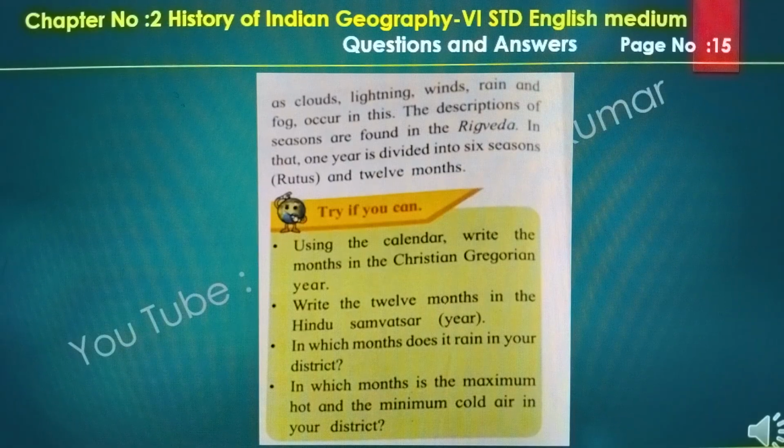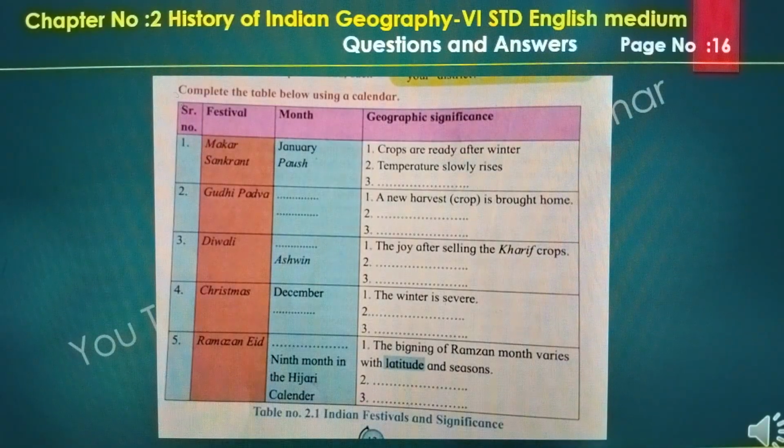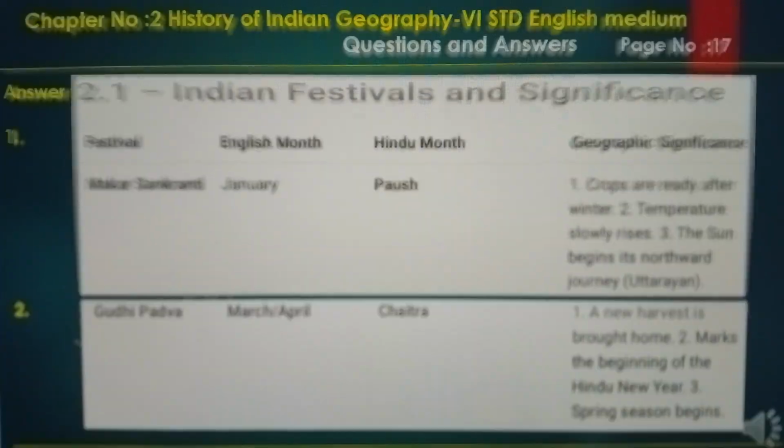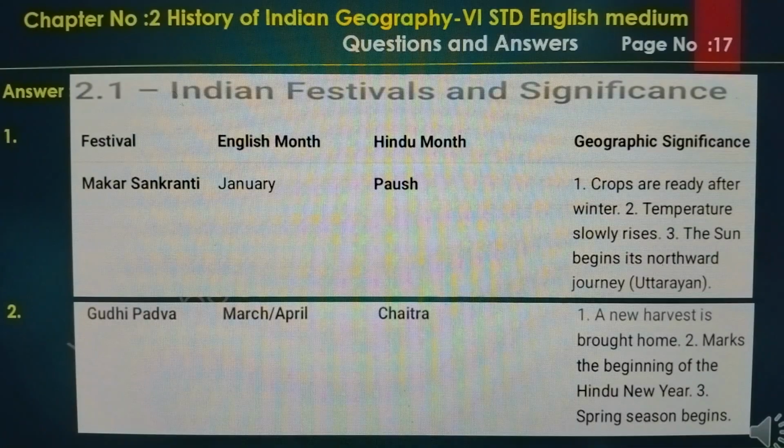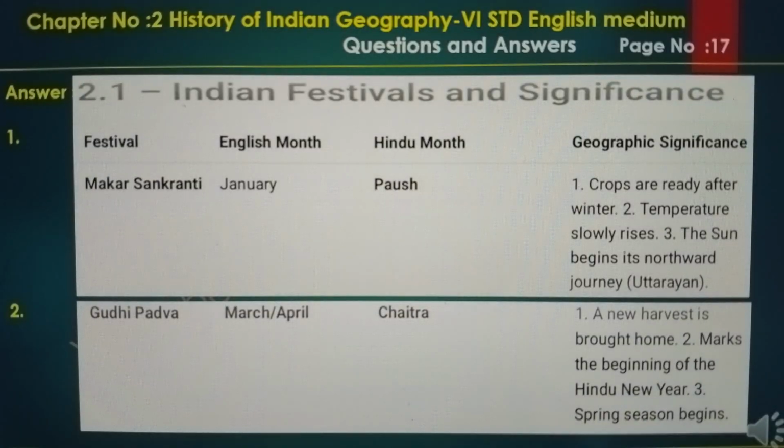Descriptions of seasons are found in the Rig Veda. In that, one year is divided into 6 seasons, Ritus, and 12 months. Using these calendars, write the month and geographical significance. First, Makar Sankranti, January, Paush. The crops are ready. After winter, the temperature slowly rises, and the sun begins its journey in the north, Uttarayan.